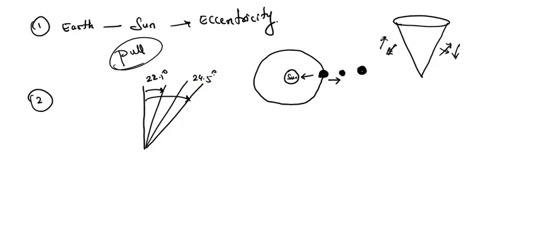When the axis goes down and comes up, it does a shift of 22.1 degree to 24.5 degree, but the actual tilt is 23.5 degree.